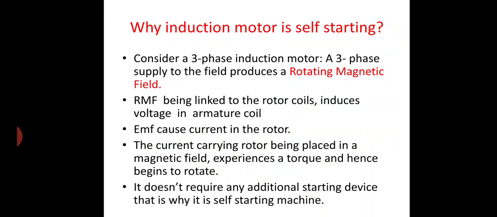The motor starts to rotate because of rotating magnetic field. So that's why we can say the induction motor is self-starting one. So whatever the type of machine you take, if the machine has more than one set of flux on the stator or rotor, definitely it will be a self-starting one, isn't it?